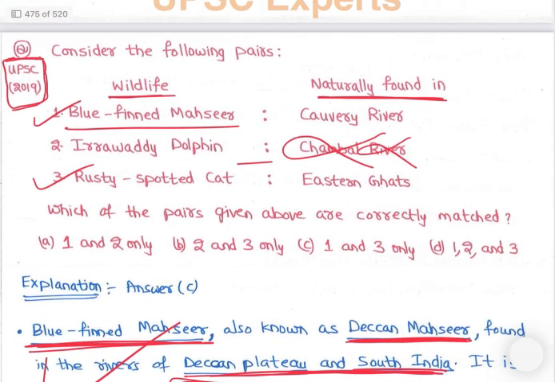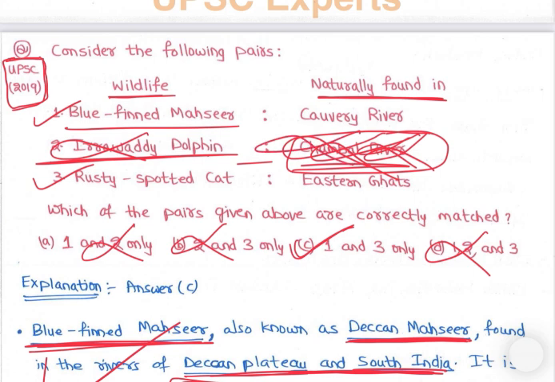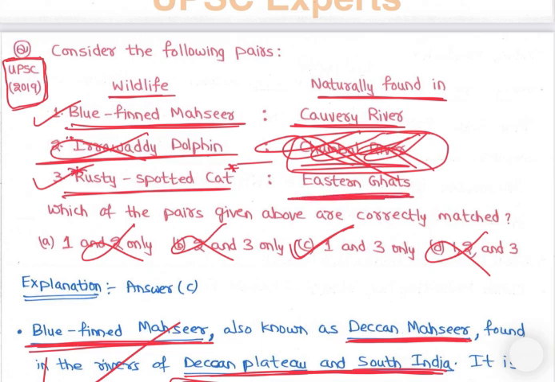So it is not present in the Chambal river, because the Chambal river doesn't have an ocean outlet. So option 2 is incorrect, and if we can eliminate 2, we can answer the question. Only option 2 is wrong, so make sure you know about the Irrawaddy dolphin and its habitat. Then bluefin mahseer in the Kaveri river, and the rusty spotted cat, which is also important because it is found in the Eastern Ghats.